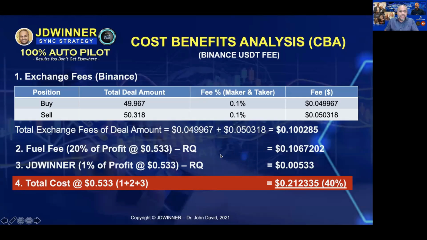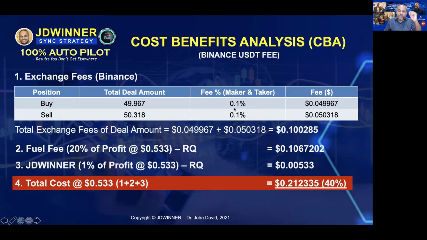So now, if you look into the total cost here, at 0.533, that will be 1 plus 2 plus 3. So that is your total cost. So the total cost will be 0.21, which is about 40%. Can you see that? So now, although you see here that maker and taker is 0.1, please understand, it is 0.1 of the deal amount.